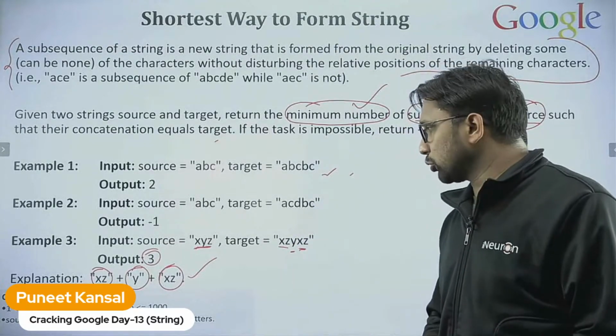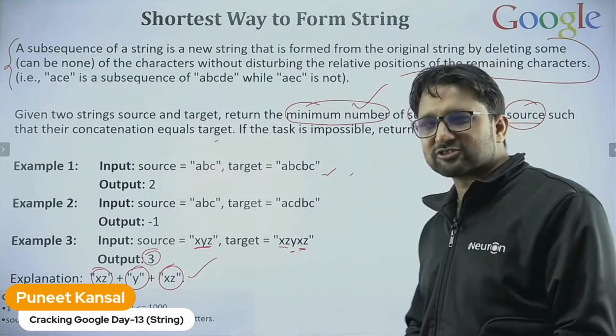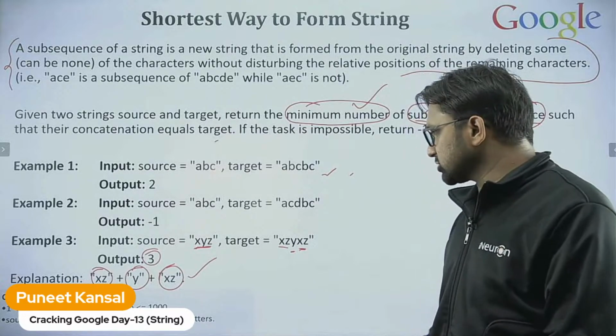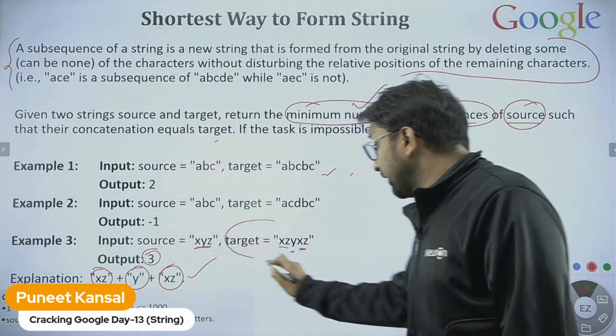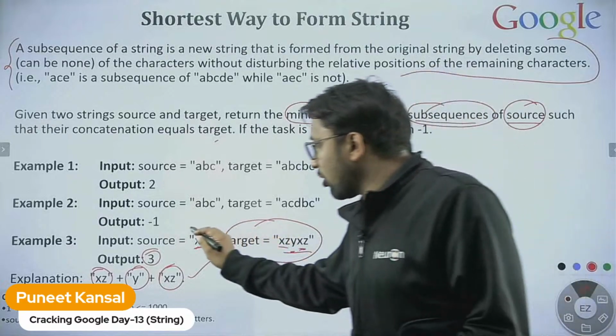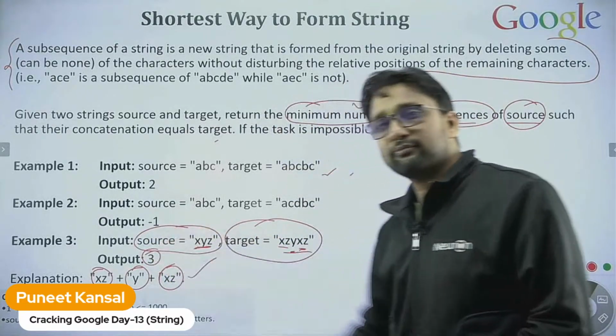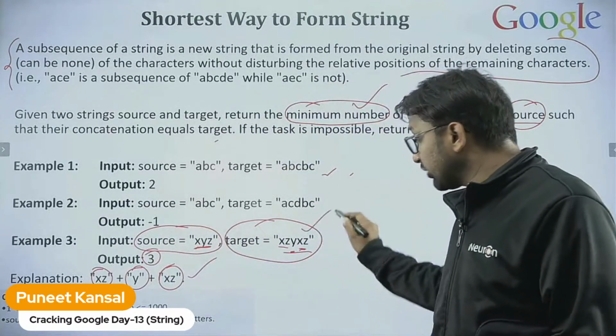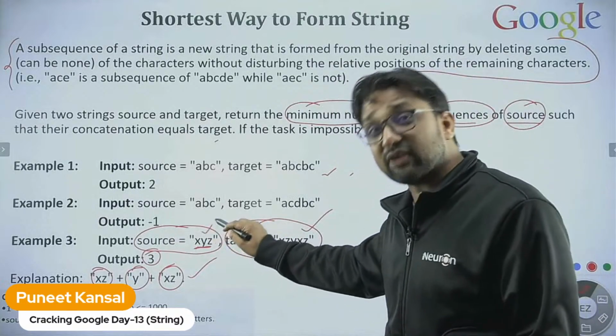Once again, I'm going through it. We still have one chance to understand the question. What is the question? We have a target string. We need to generate this string from the source string, from the subsequences of the source string.